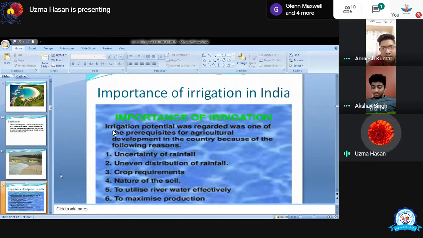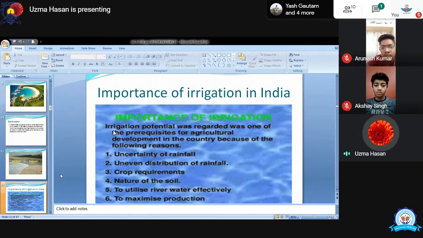Okay, so these are the reasons why irrigation is important, why we need it. Uncertain and uneven rainfall, and crop requirements: wheat does not need as much water as rice needs. Next is nature of soil. If there is alluvial soil, we do not need lots of water, but if it is red or laterite soil, we need lots of water for irrigation.